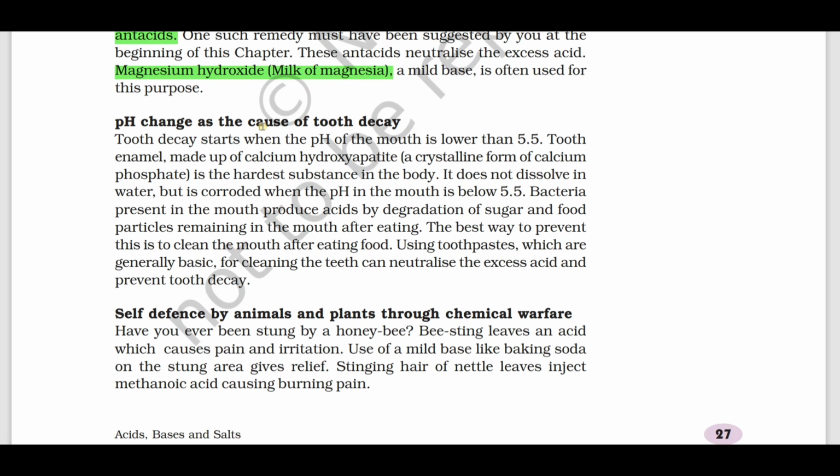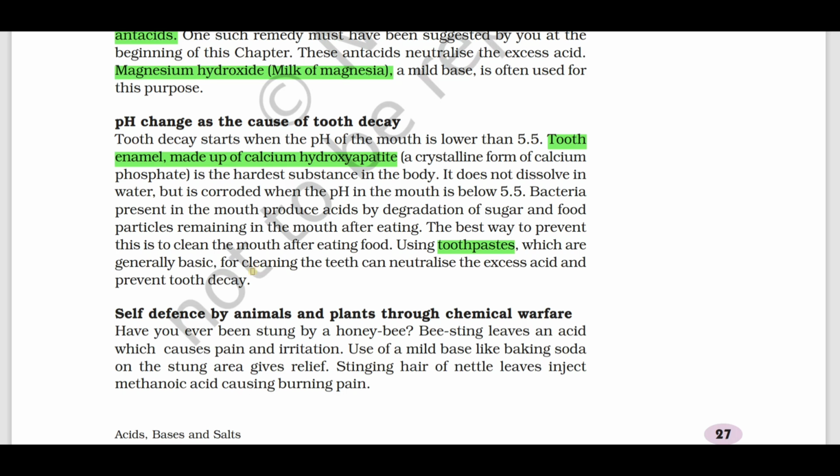pH change as the cause of tooth decay. Next, tooth enamel is made up of calcium hydroxyapatite. What is tooth enamel made up of? So bacteria present in the mouth produces acids by degradation of sugar and food particles remaining in the mouth after eating. The best way to prevent the tooth decay is what? By using toothpaste. Toothpaste are generally basic in nature.